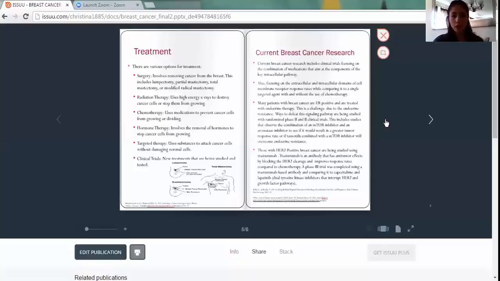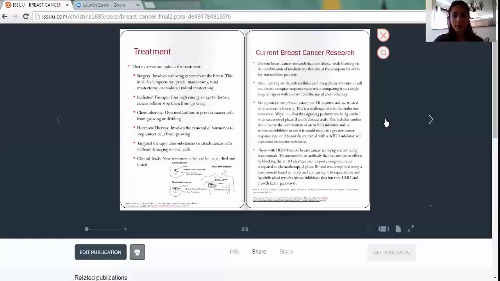Another trial is HER2 positive breast cancer being studied with trastuzumab. So HER2 breast cancer is a type of breast cancer that tests positive for the protein called human epidermal growth factor receptor 2, and it makes the cells grow faster and more likely to spread. And trastuzumab is an antibody that has anti-tumor effects and that blocks the HER2 cleavage and improves response rate compared to chemotherapy.